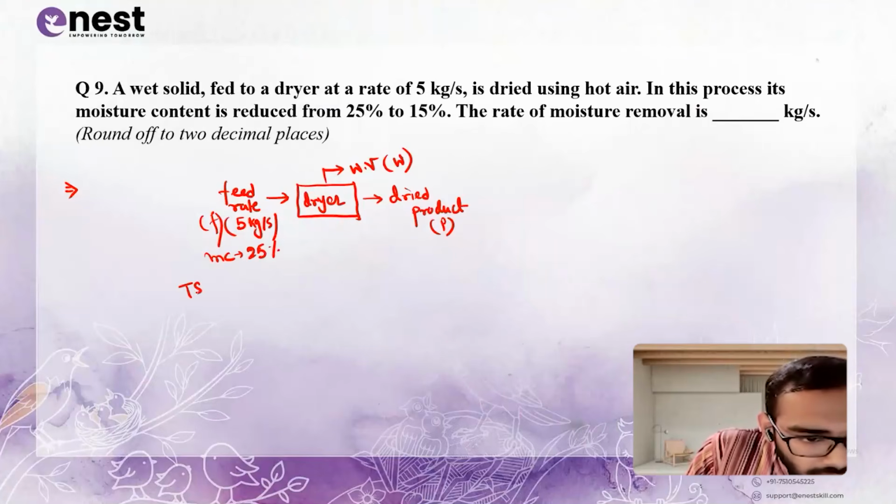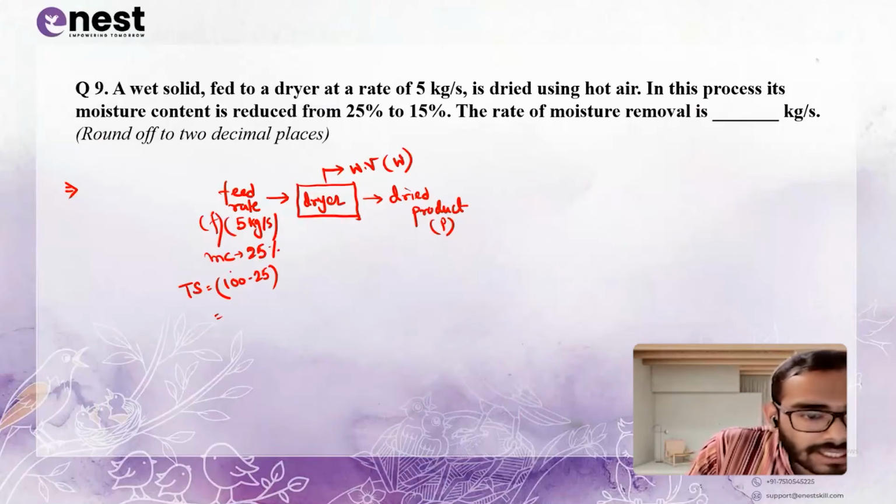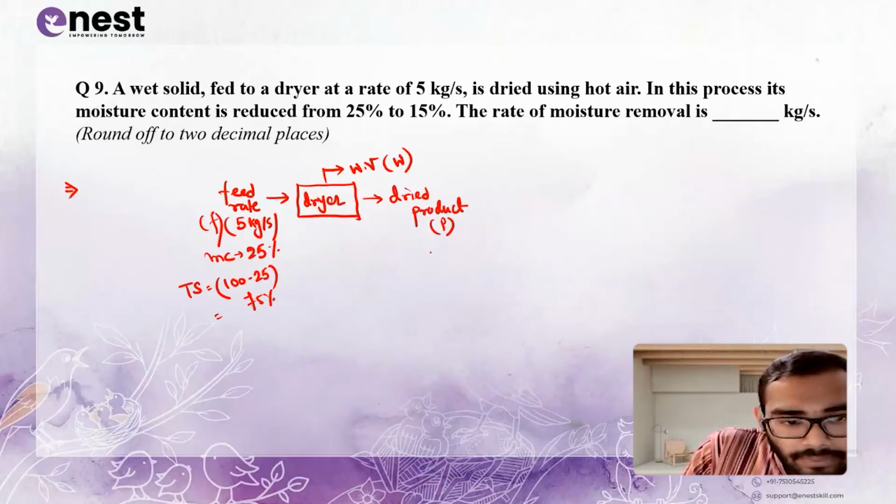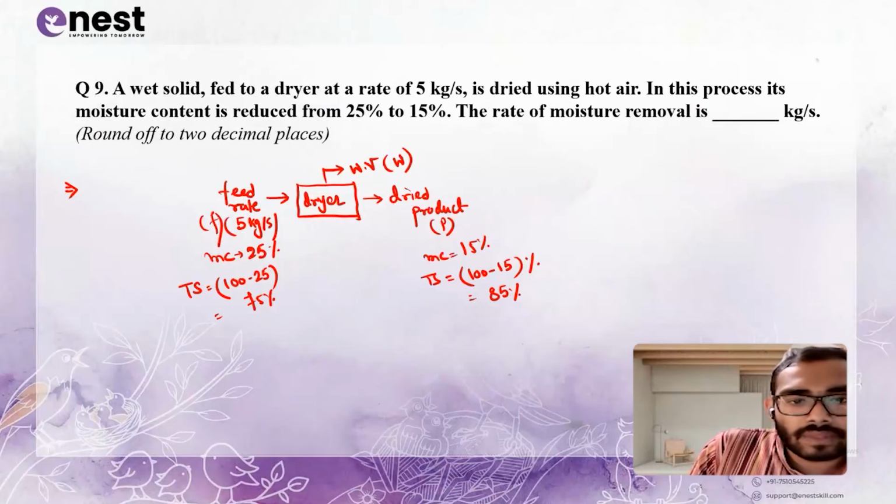It means what is the total solid content? It is 100 minus 25, that is 75% total solid. And for the dried product, the moisture content is 15%. It means the total solid content is 100 minus 15%, that is 85%. Now what we have to do is first do the total solid balance.